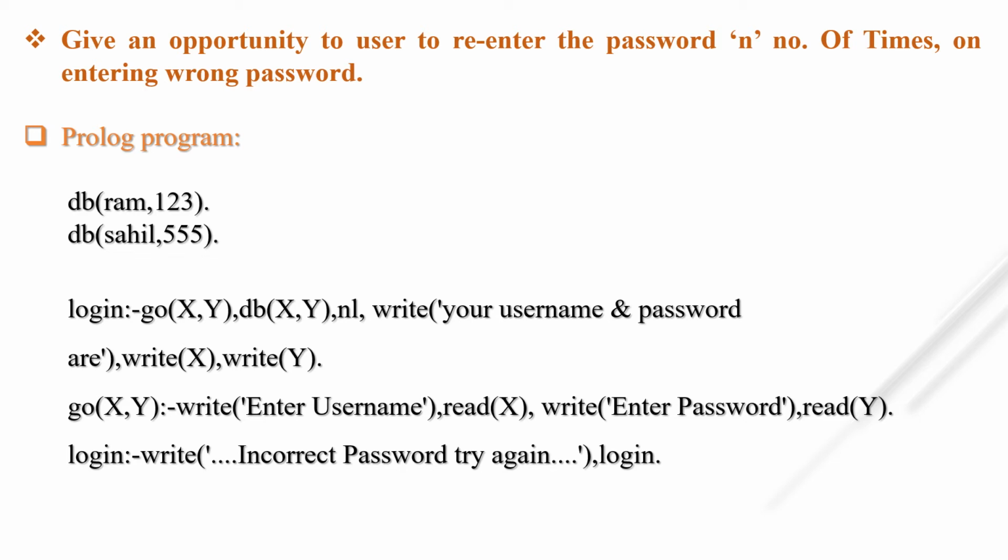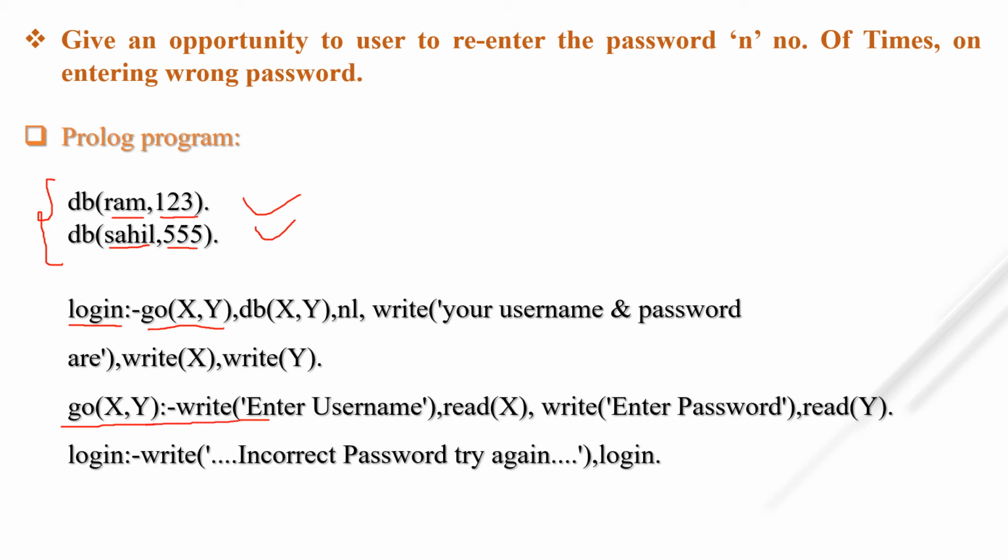So as we know, we have to register first. Suppose there is one atom db, where I store one name, that is username, and this is the password: ram's password is 123, and Sahil is a username, Sahil's password is 555. This is a fact. In fact, I have already stored this in the database. Okay, now whenever login is hit, it will go to X, Y. So what is go? You have to match here. Okay, now what is the value of X? Till now there is no value of X, and no value of Y.